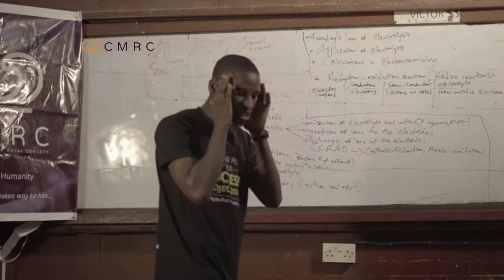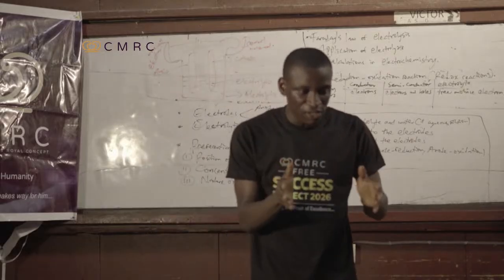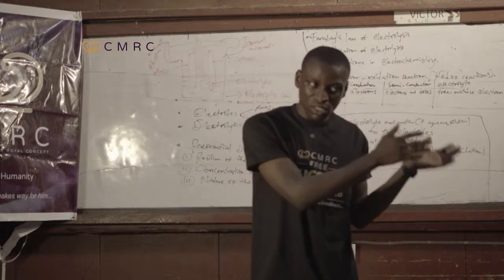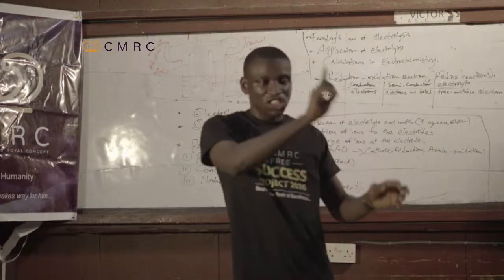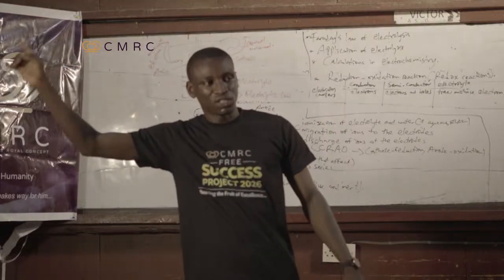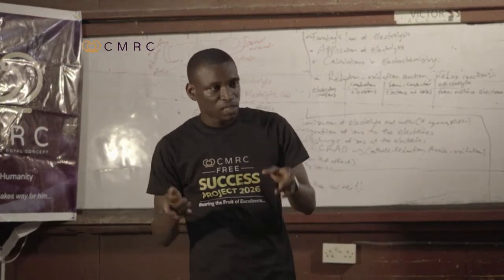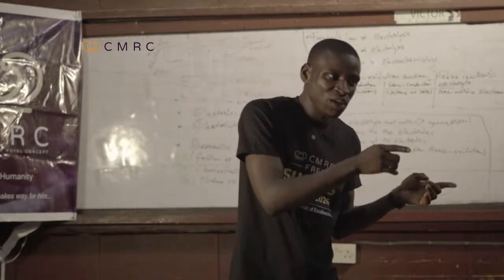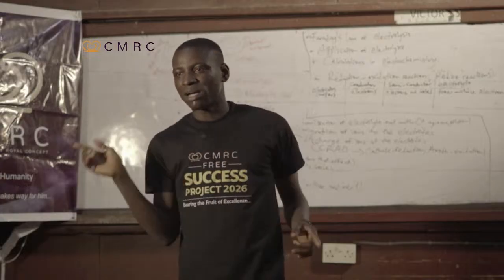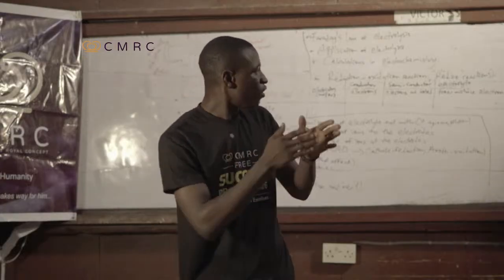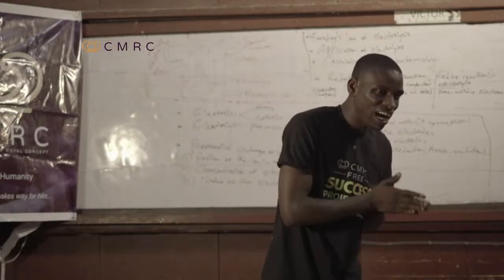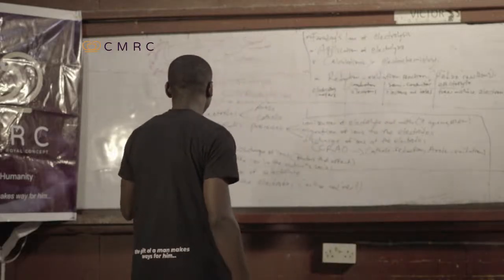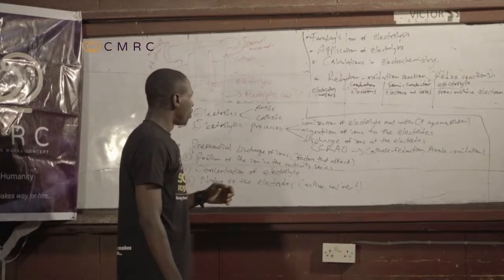We should know that although the anode is the positive electrode, positively charged in the electrolytic cell, it is negatively charged in the electrochemical cell. Likewise, the cathode is negatively charged in the electrolytic cell, but positively charged in the electrochemical cell. This does not change the fact that oxidation occurs at the anode and reduction occurs at the cathode. So that's that about that. Now let's go to